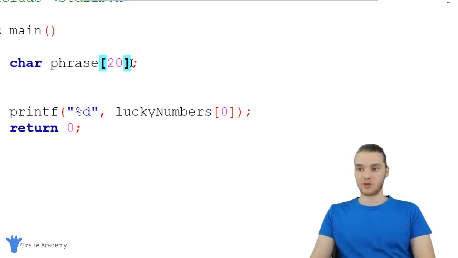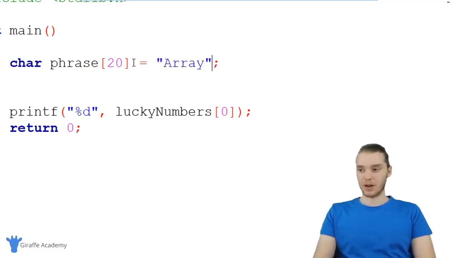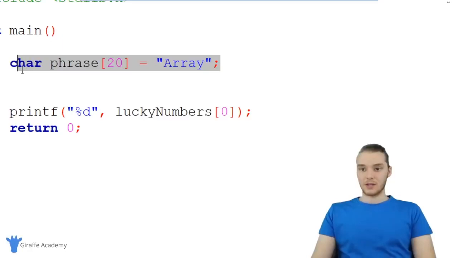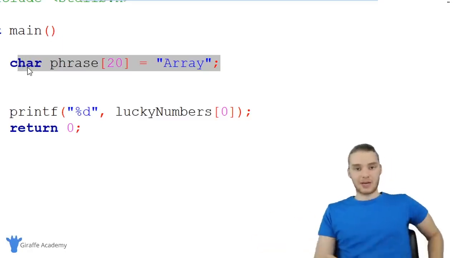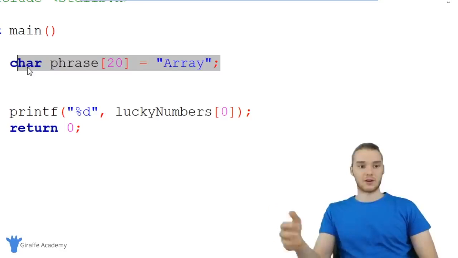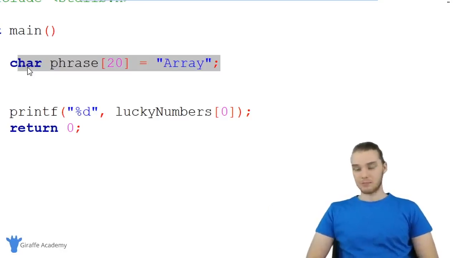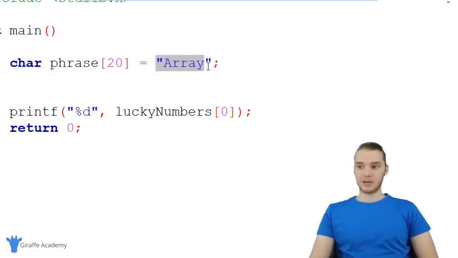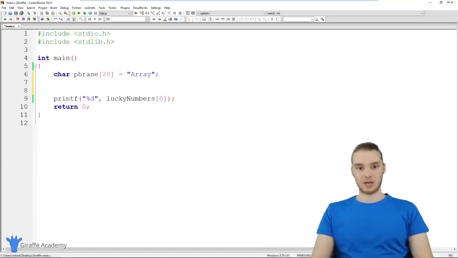So anytime we create a string in C, like if I was to create a string over here, I called it like array or whatever, this is an array. So we've kind of just been taking this for granted. I've kind of just been calling this a string or a string of characters, but it's basically just an array of characters. The only difference is this is such a common thing to use in our programs that C makes it special and makes it really easy for us to create it. But just like that array of integers, this is also an array. So now you have a better understanding of what strings are and what they're actually doing.